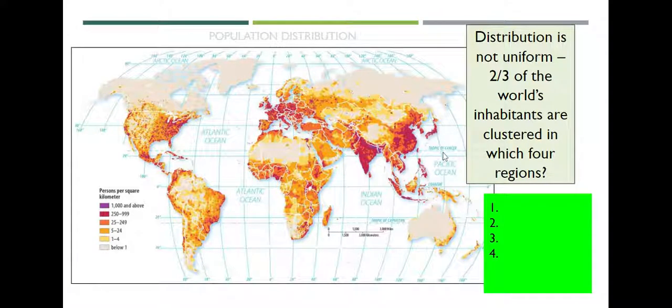These are all countries that you should be working towards knowing where they're located, that you know this is India. Pakistan's a really important country. Bangladesh is probably a country you maybe haven't even ever heard of, but it's an important country to know because it has such a huge population, and it's very, very poor. Okay, and everyone should know where China, North and South Korea, and Japan are as well.